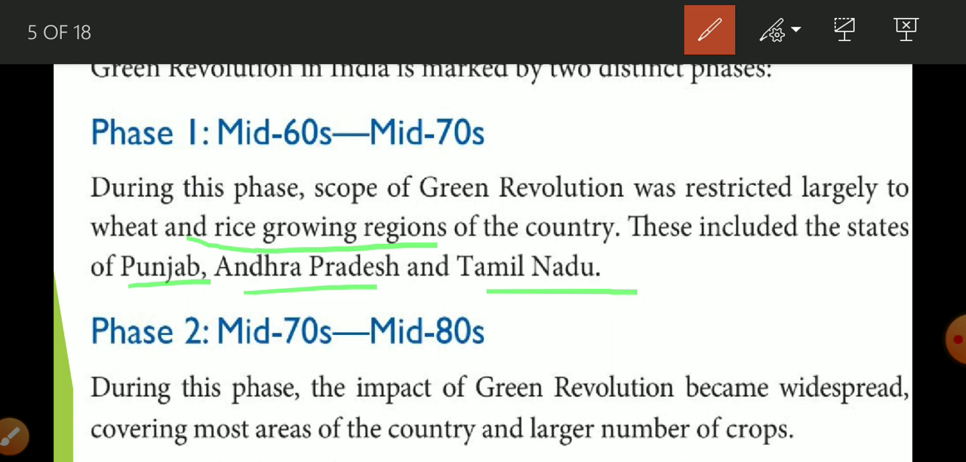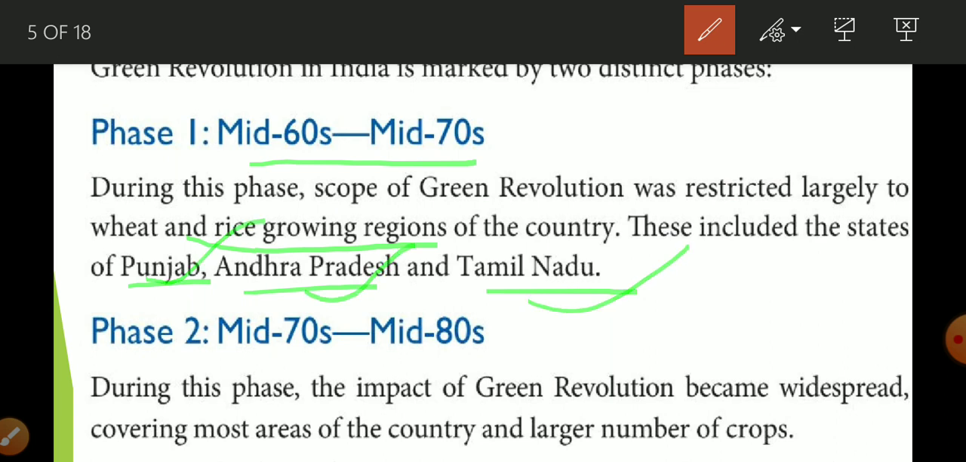So that is why in the first phase, because I had told you that HYV technology means you have to purchase seeds, you have to purchase fertilizer, you have to purchase pesticide, insecticide, and you require irrigation, a proper irrigation facility. So obviously it cannot be used by the poor farmer. So that is why in the first phase, from mid 60s to mid 70s, it was just introduced in 3 states: Punjab, Andhra Pradesh, and Tamil Nadu.